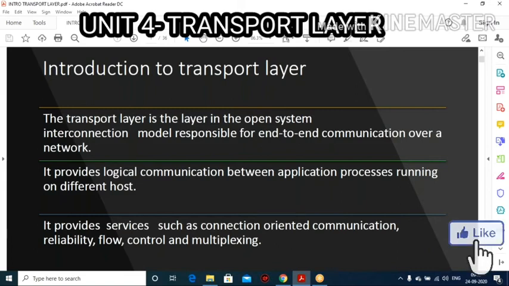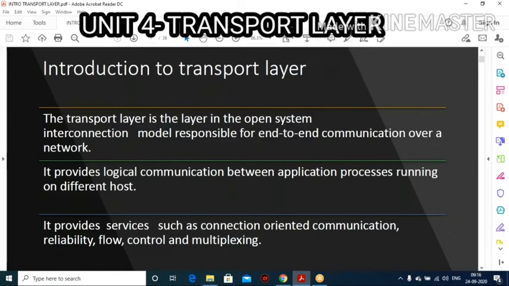One is physical, data link, network, separated into one group. Then the session and application layers are separated into one group. Then the transport layer is separated into another group. So this group can act as the heart of your OSI model.